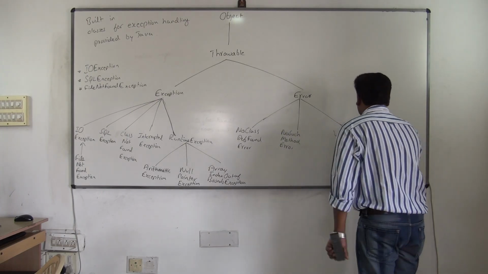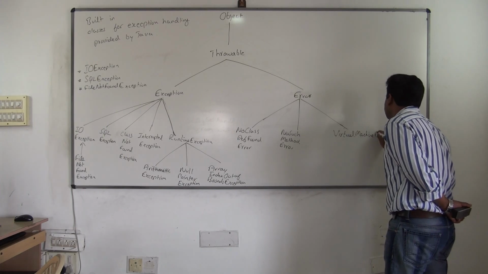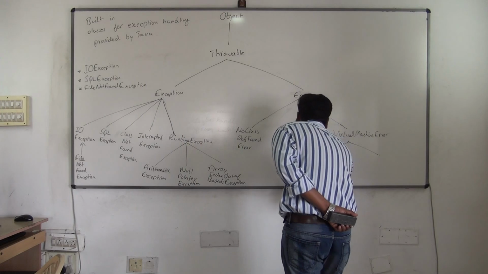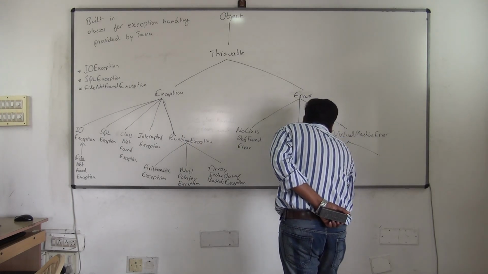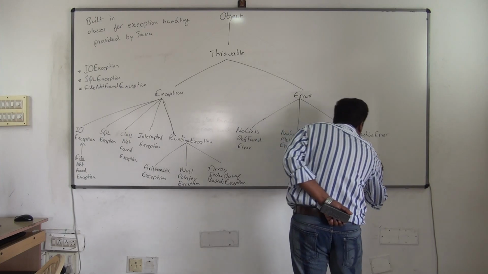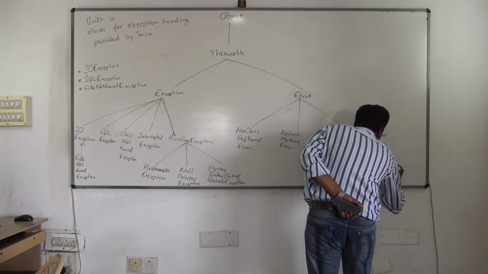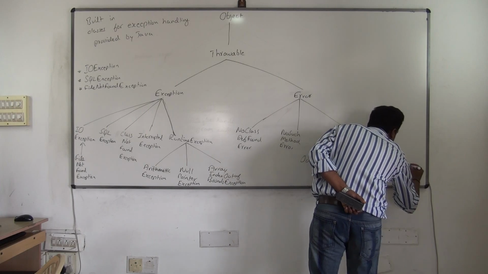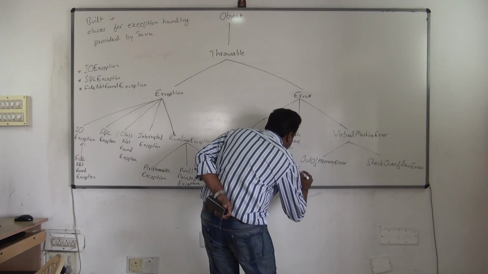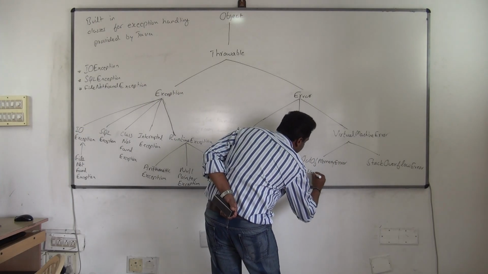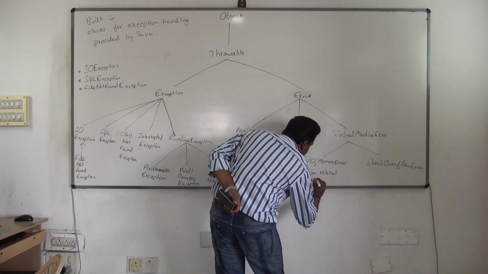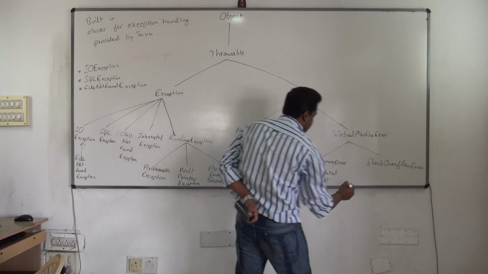virtual machine error. Under virtual machine error there are two errors: out of memory error, it's the hierarchy, problem related with heap.